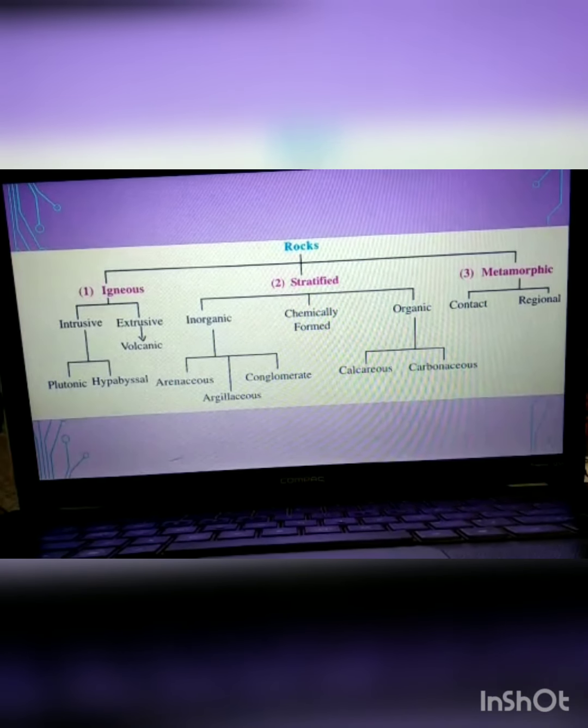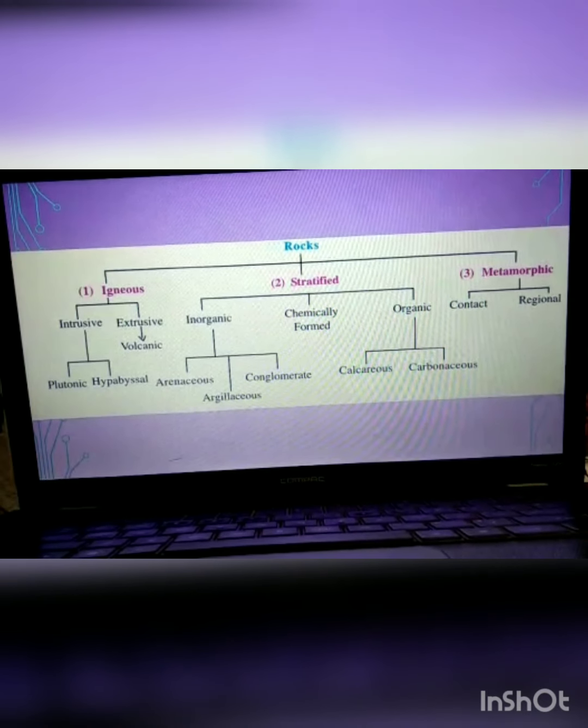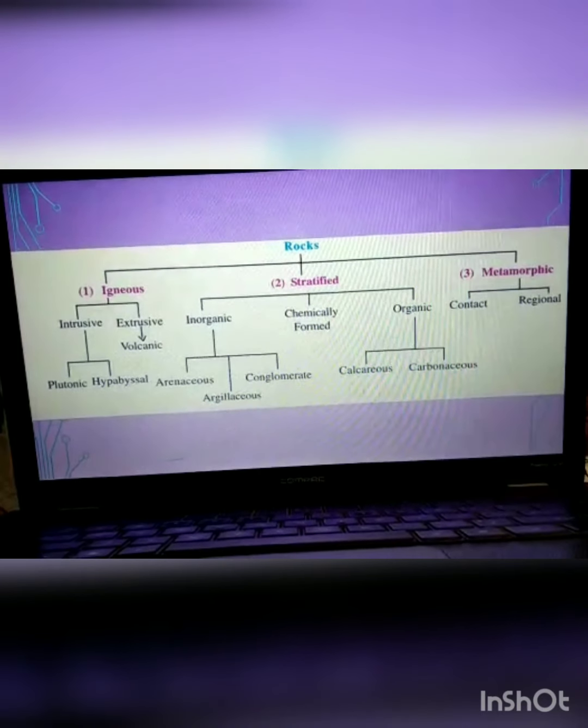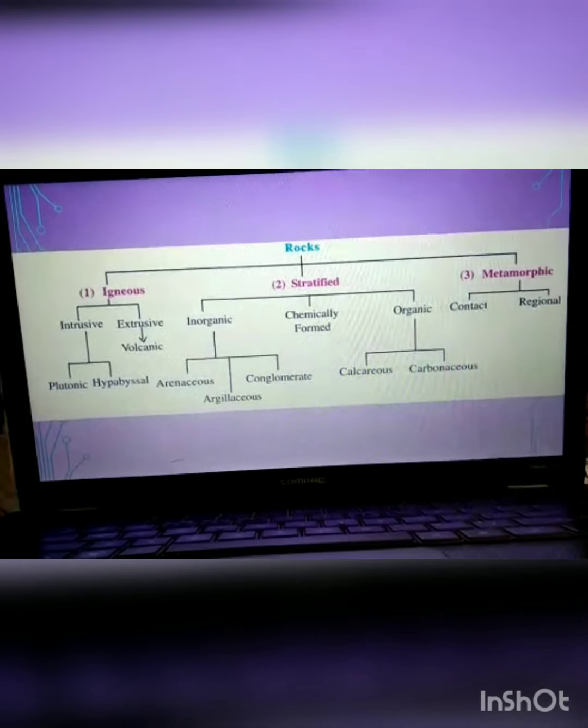There are three main types: igneous, stratified, and metamorphic. Igneous: intrusive and extrusive. Intrusive has plutonic and hypabyssal; extrusive has volcanic. Stratified also has three: inorganic, chemical, and organic. Inorganic has arenaceous, argillaceous, and conglomerate, and in organic we have calcareous and carbonaceous. Metamorphic has contact and regional. This is very important for you to learn. We are studying it in detail in this video.